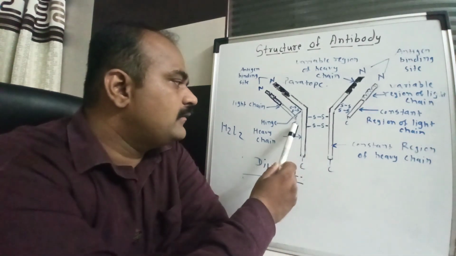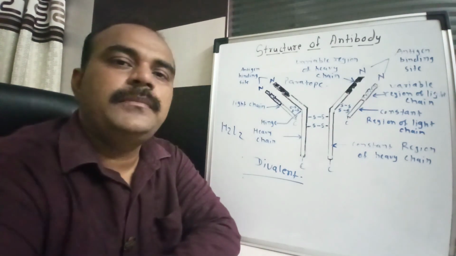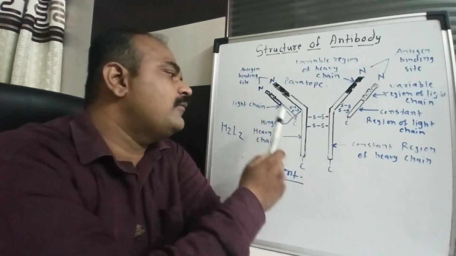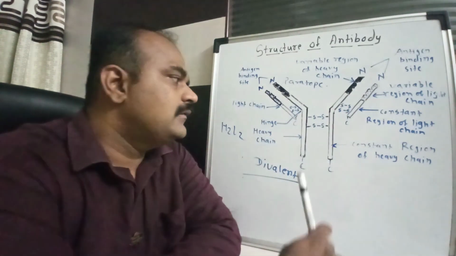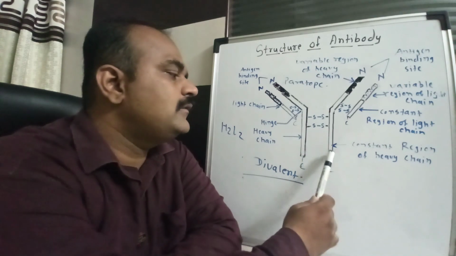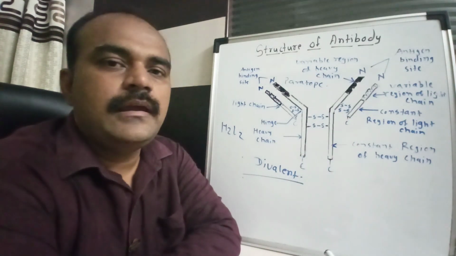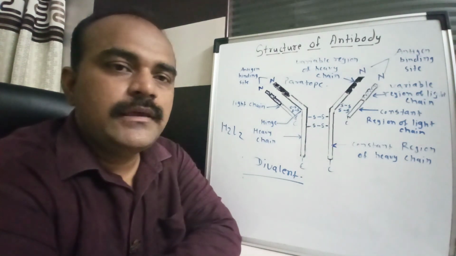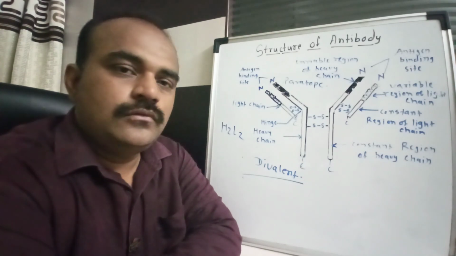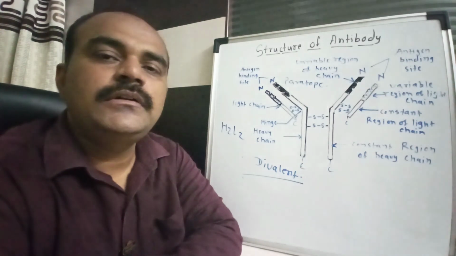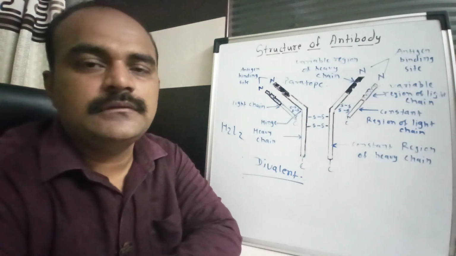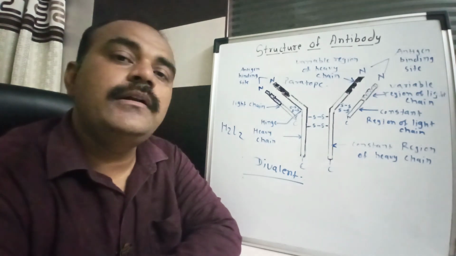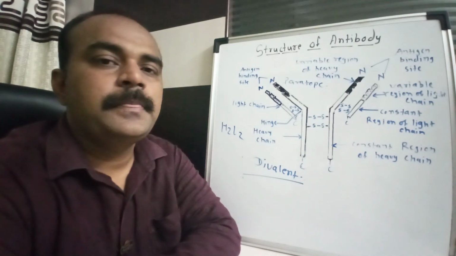Here I have denoted the C terminal and the N terminal, because polypeptides are formed by amino acids. The amino acid present over here is the N terminal amino acid, and here is the C terminal amino acid. Likewise, in this chain and this chain also, there are C terminal and N terminal. When you observe the structure, there is a constant region and a variable region. The constant region is constant in all different kinds of antibodies, and the variable region is variable in different kinds of antibodies. That's why we call them variable region and constant region.